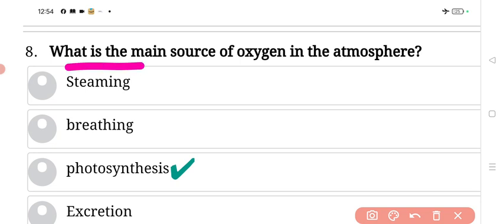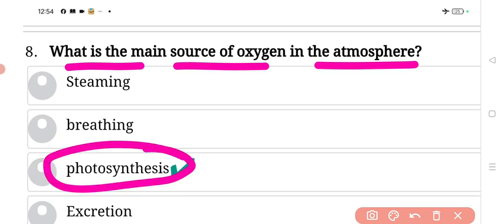What is the main source of oxygen in the atmosphere? Answer, photosynthesis. Next.